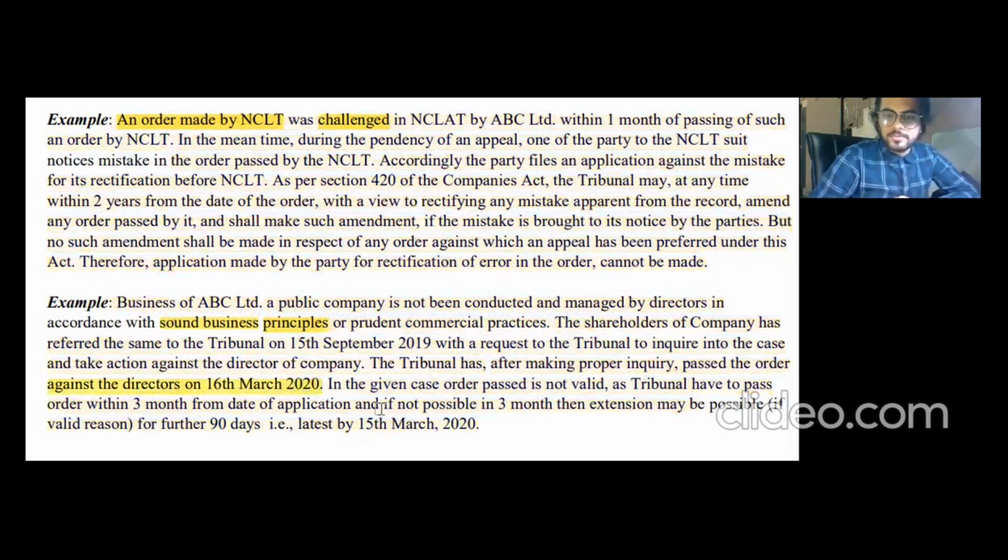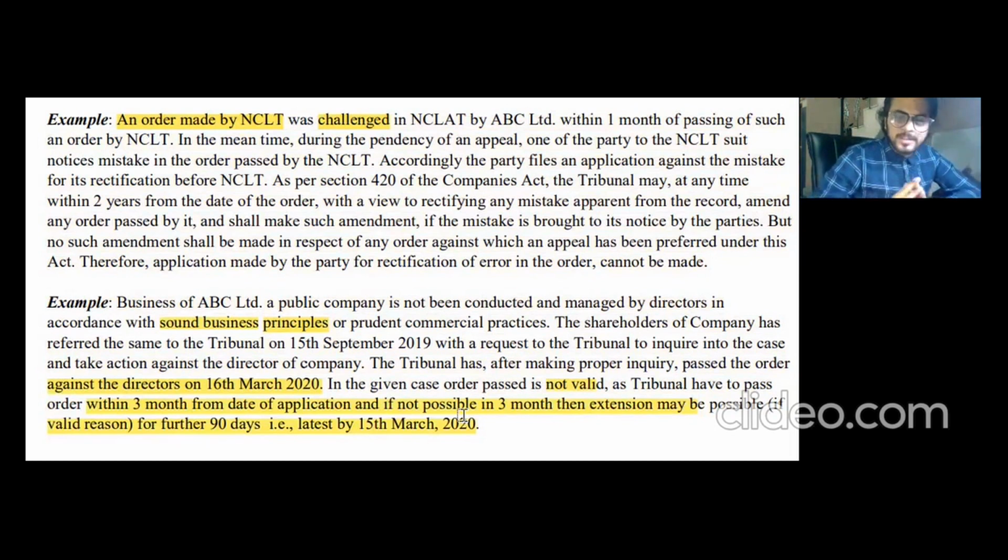In the given case, the order passed is not valid, as the tribunal has to pass the order within 3 months from the date of application, and if not possible in 3 months, then an extension may be possible. So basically, it talks about the time limit, about the expeditious disposal as per section 422. If this question comes in the exam, it will basically ask what the time limit is, or whether the order is valid. Then you can answer this type of question.